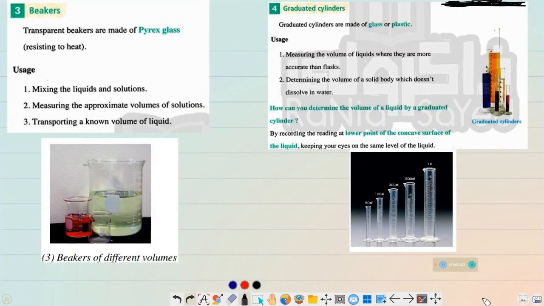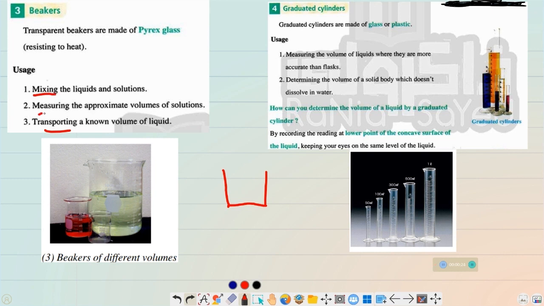Now let's talk about the beakers. Beakers are another device in the chemistry laboratory. It's a container made of glass. We are using it to fill with solutions, to transport them, to store them till they are needed, and to mix the solutions and liquids.